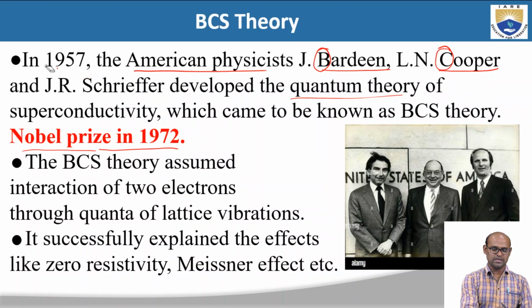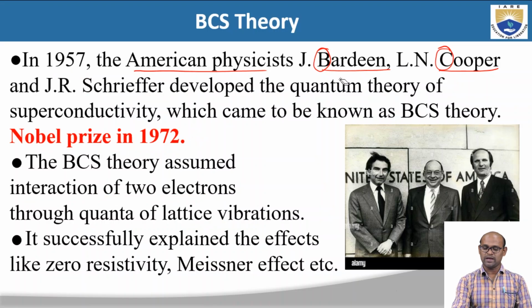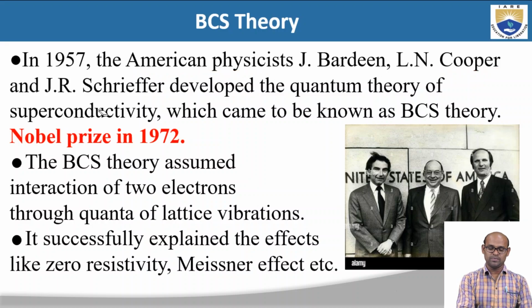These two properties of superconductors are explained successfully by BCS theory, which is Bardeen, Cooper, and Schrieffer's theory, a quantum theory that explains superconductivity and the properties of superconductors, namely zero resistivity and the Meissner effect.